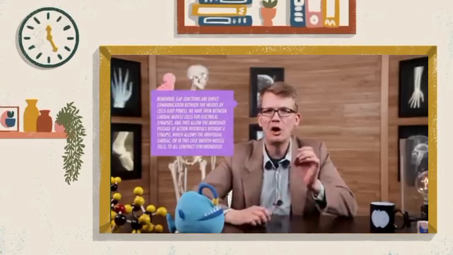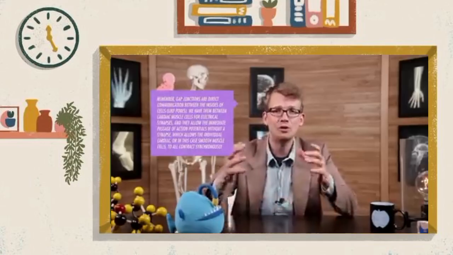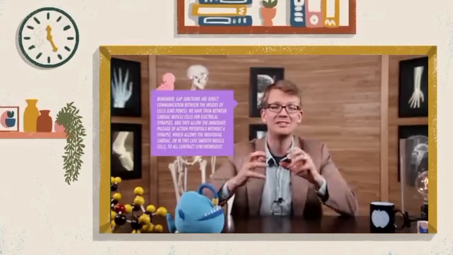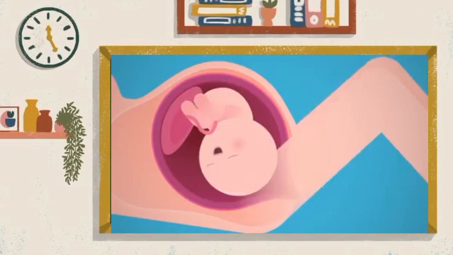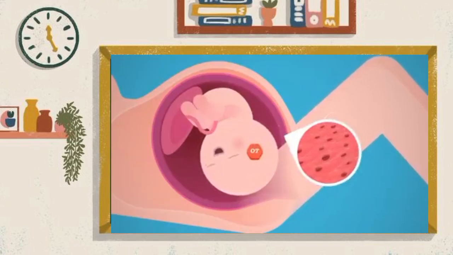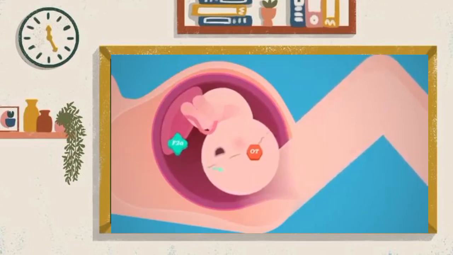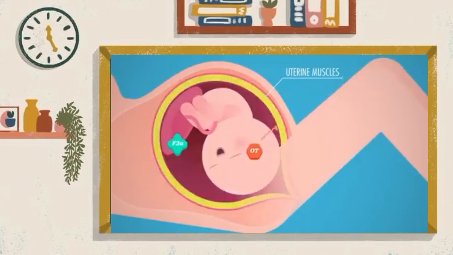It also triggers the formation of gap junctions between smooth muscle cells in the uterus. This will let individual muscle cells contract simultaneously when the time comes. Then, as labor nears, special cells in the fetus itself start secreting oxytocin, which binds to all the newly minted receptors and tells the placenta to release prostaglandins. Together, both of these hormones, oxytocin and prostaglandins, stimulate the uterine muscles to start contracting.